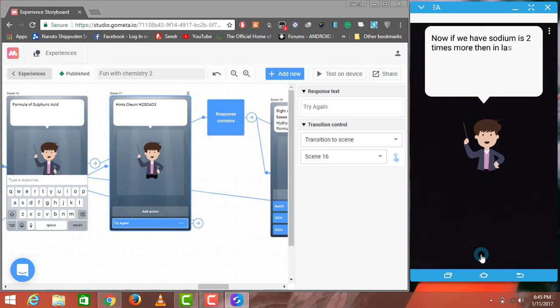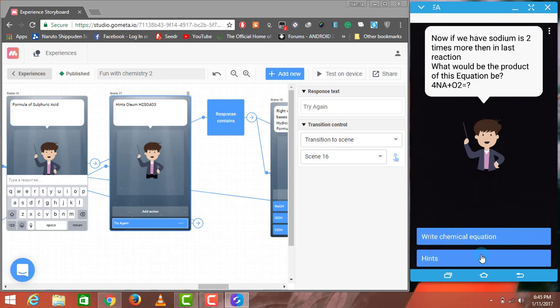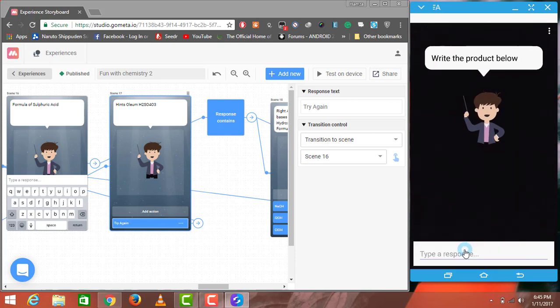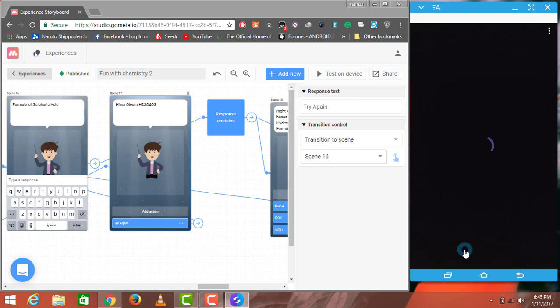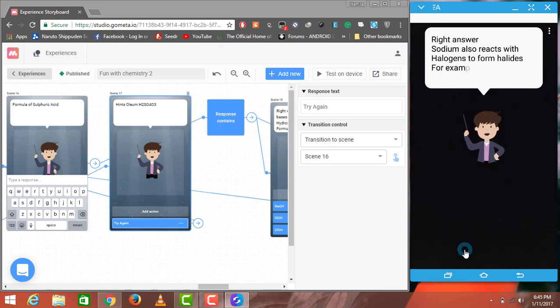I'm going to click on this. Now if sodium is two times more than the number present in the last reaction, what will the answer be? I will only have to write the product since the reactants are already given. I'm going to write the chemical equation, and the answer will be 2Na2O. So this is the right answer, since sodium oxide will be formed rather than sodium peroxide. So this is the right example.